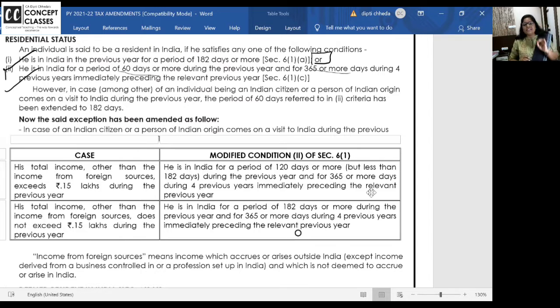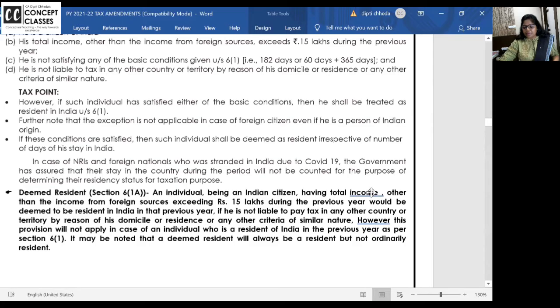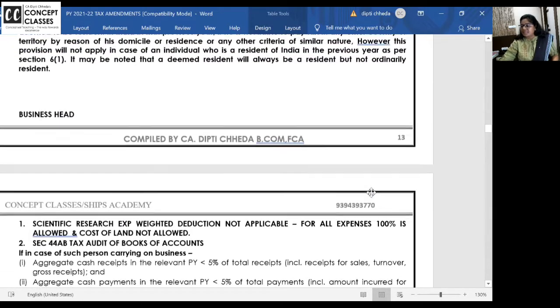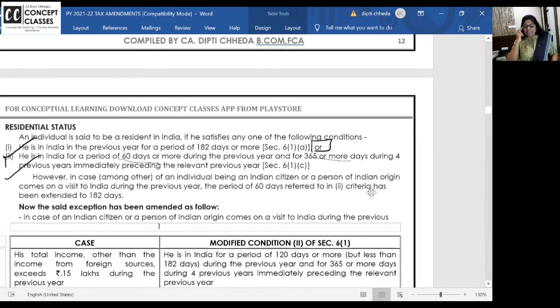Once you are resident, you need to satisfy both additional conditions. The additional conditions are there in the main material because there is no change, so I'll say them orally. For the basic conditions, you have to see the number of days in the previous financial year 2021.